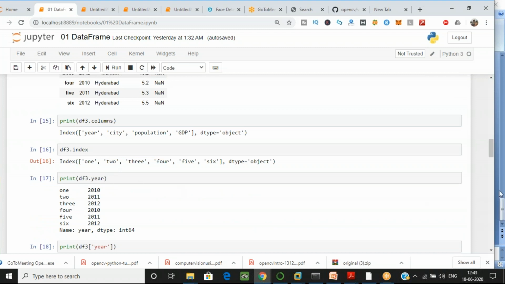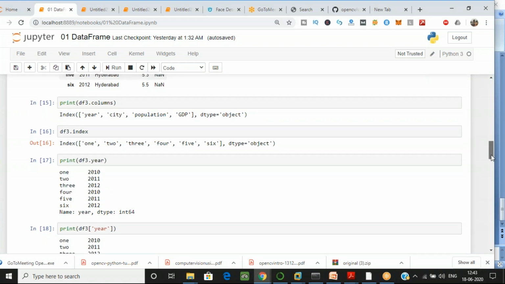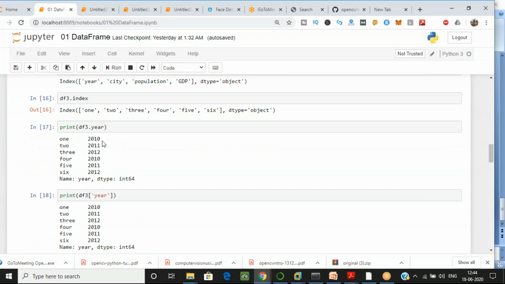If you want a specific column like year, you can use df3 dot year, or use the data frame with the column in brackets. You will get the same output; these are just alternative ways.